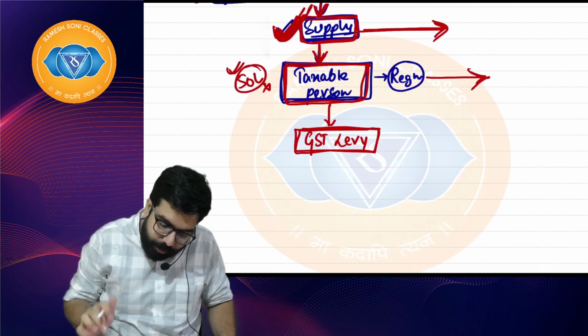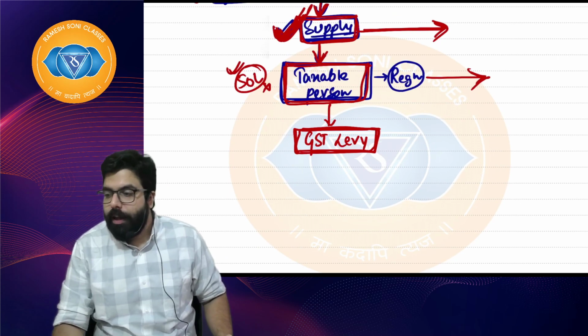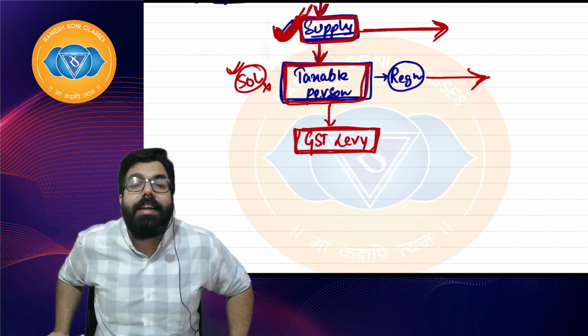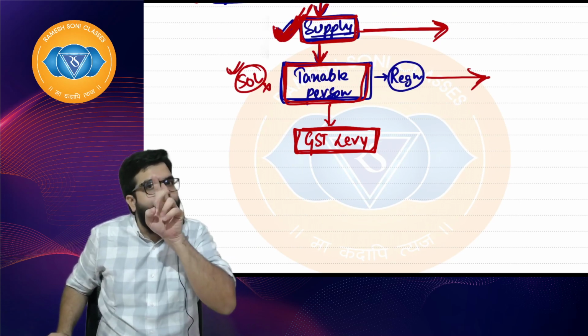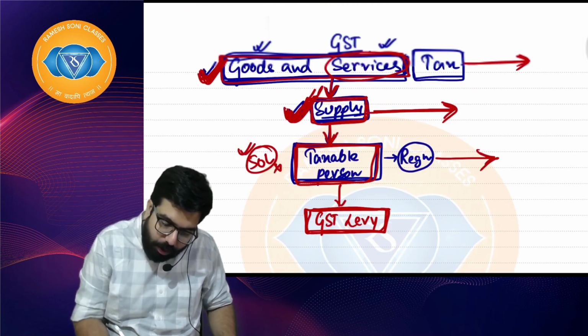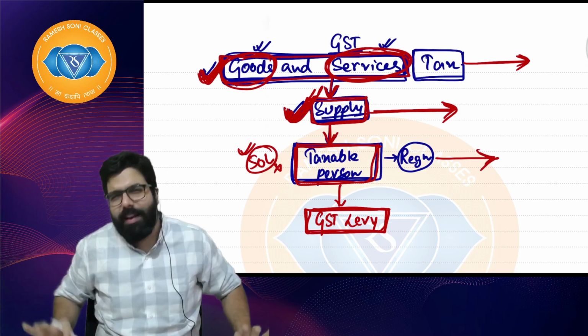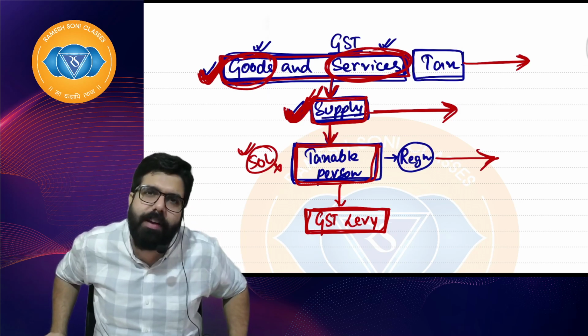Indirect tax. So GST was levied on me. Now sometimes what happens, there are two words. One is levy, one is collection. So GST is levied on all goods and services. For example, on all goods and services, GST is levied.